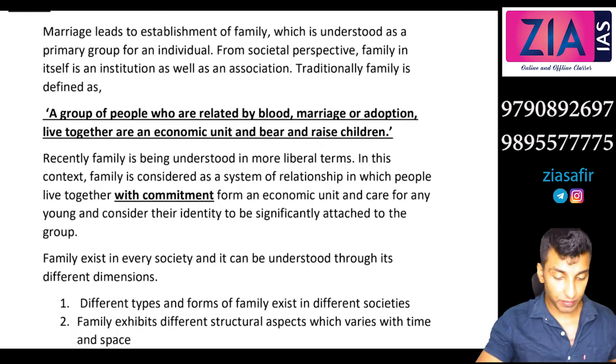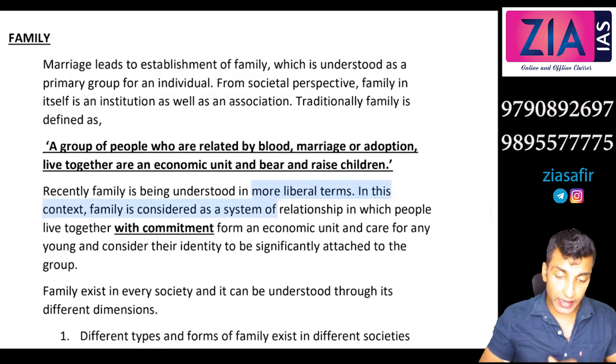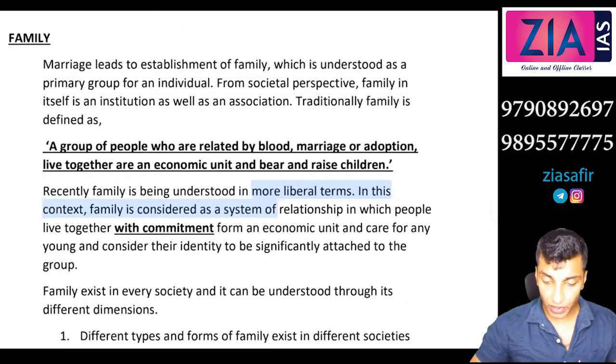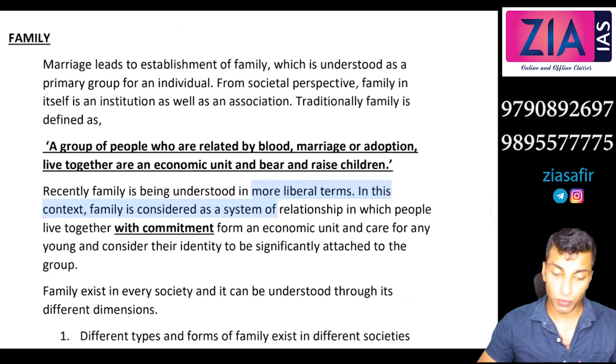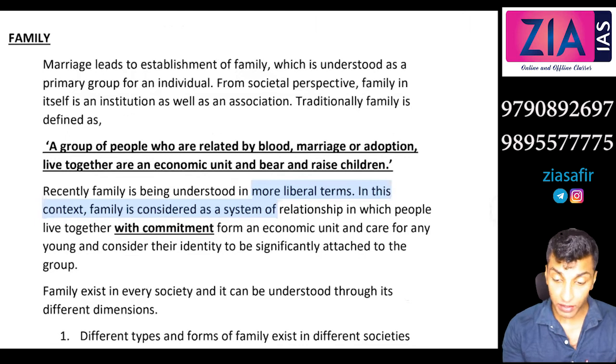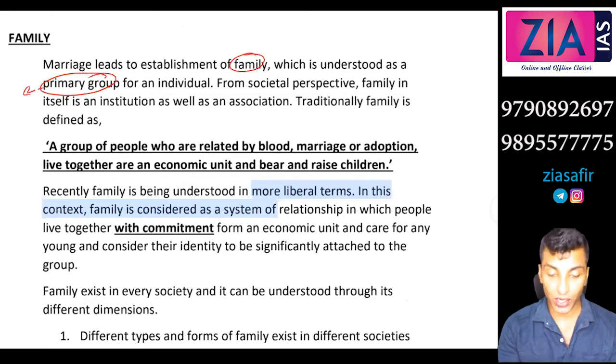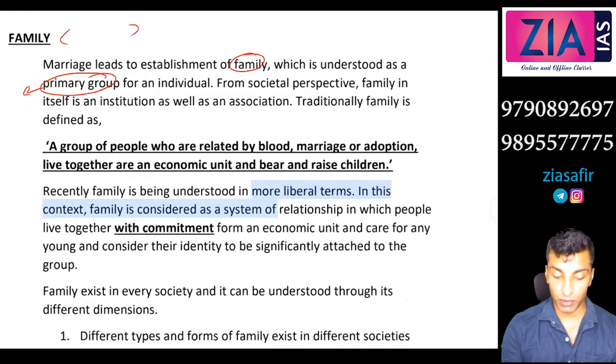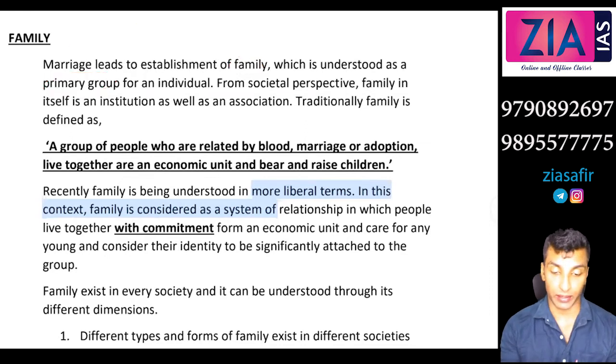Now, family. So marriage leads to the establishment of family, which is understood as a primary group for an individual. An individual is actually born in a family, right? So this is going to be the primary group. You can relate it to Mead, whom we discussed yesterday. From here the outer conversation starts, the self develops, and all these things actually happen from family. So by writing Mead, you can also talk about the importance of family for a child.